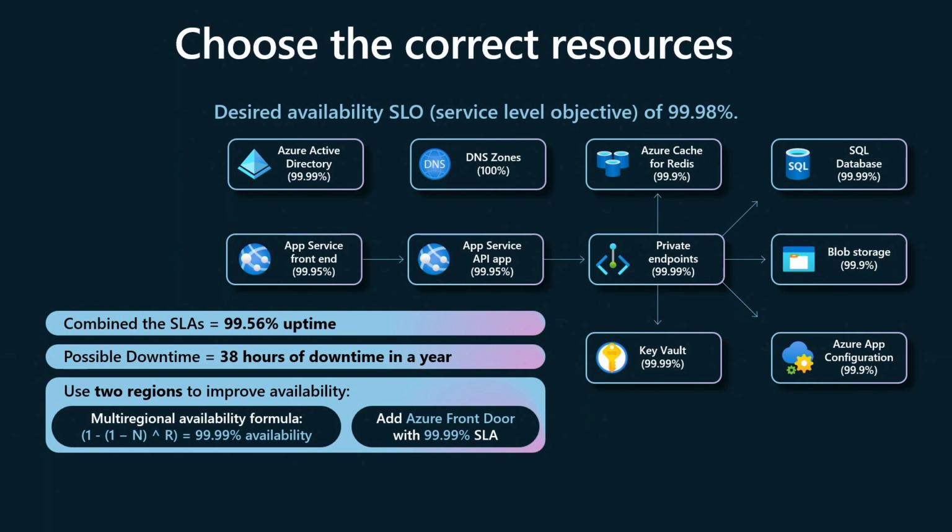Square it to get 2, then you get 99.99%. But you have to find a way to get your traffic. Yeah. One Azure region goes down, you have to find your way to get the traffic to the other Azure region. Azure Key Vault. So now you have to multiply that by 99.99%.